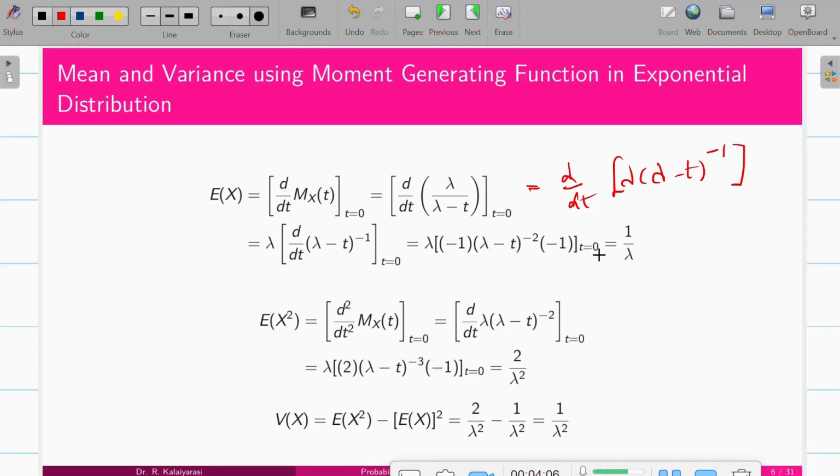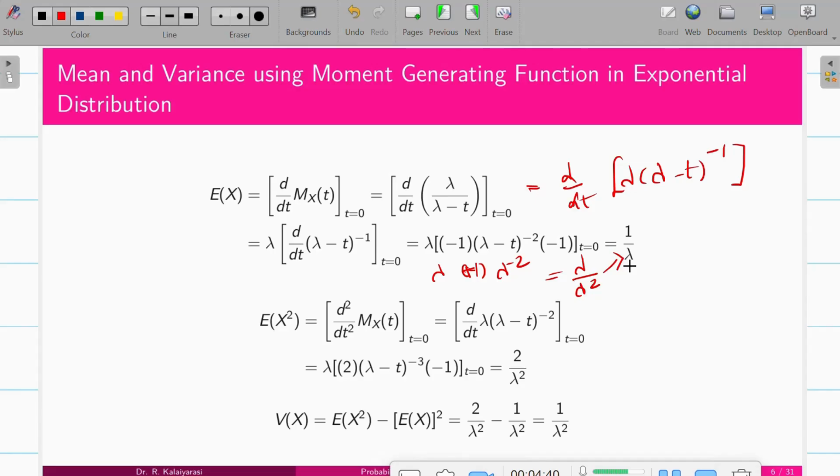Now let t equal 0. We have lambda, and the minus, so it is minus 1, and here with t equal to 0 we have lambda power minus 2. And here we have one more minus 1, which will become plus. So it becomes lambda by lambda square, which gives 1 by lambda. So the mean of the exponential distribution is 1 by lambda.